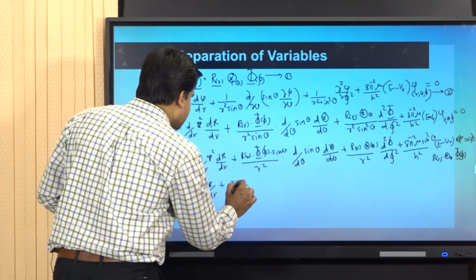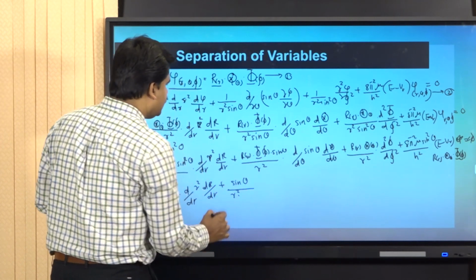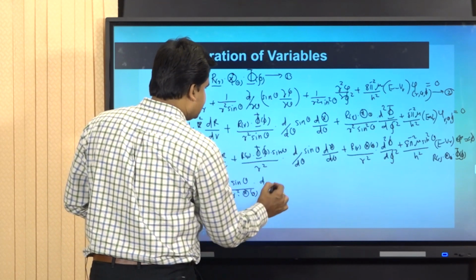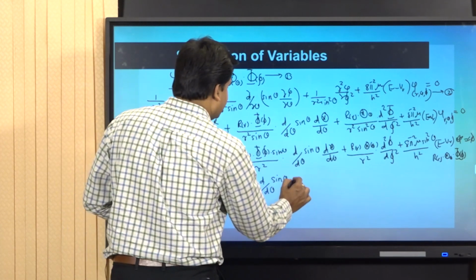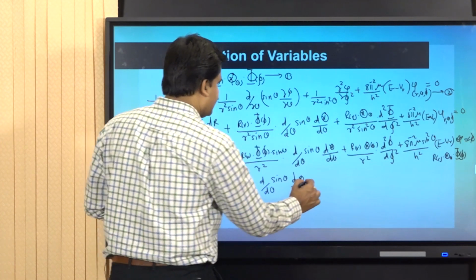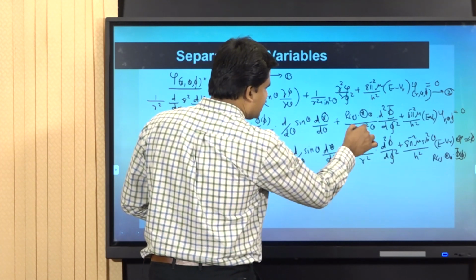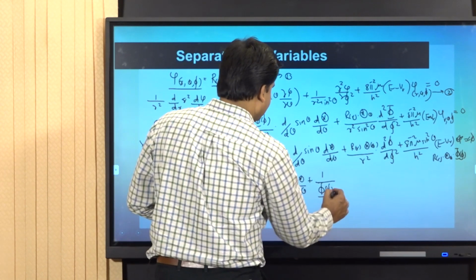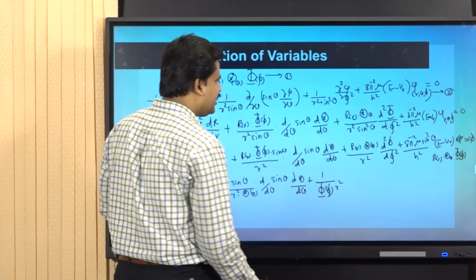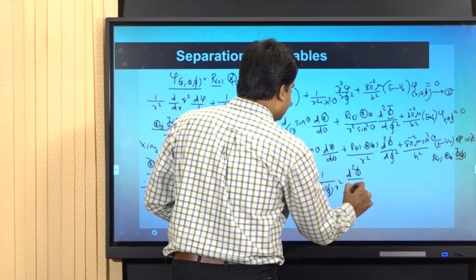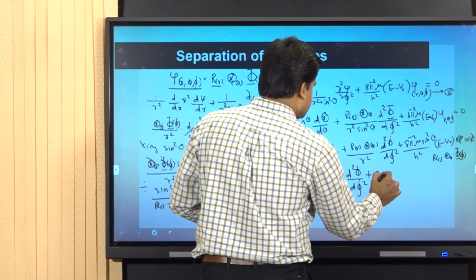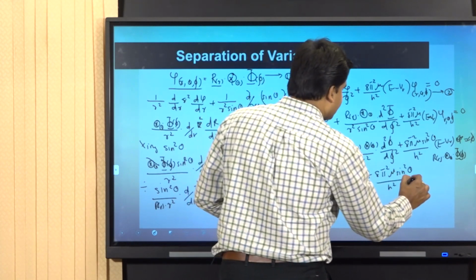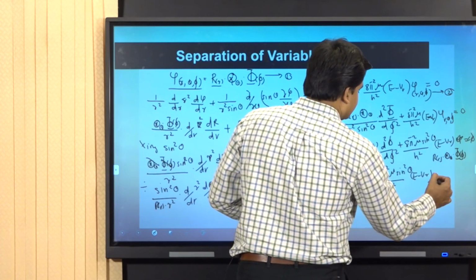So I got sin theta by r square into, here there is a term theta of theta into d by d theta of sin theta into d big theta divided by d small theta, plus the next term: r and theta will cancel and 1 by phi of phi is there, into r square, into d square phi divided by d phi square, plus 8 pi square mu sin square theta by h square into e minus vr equal to 0.